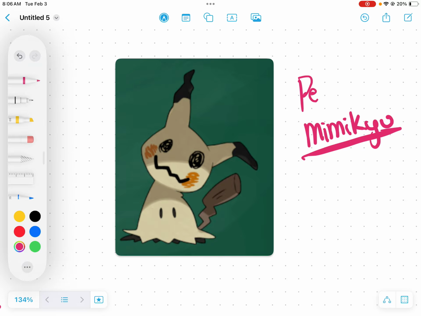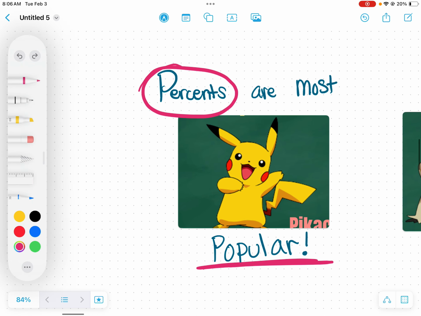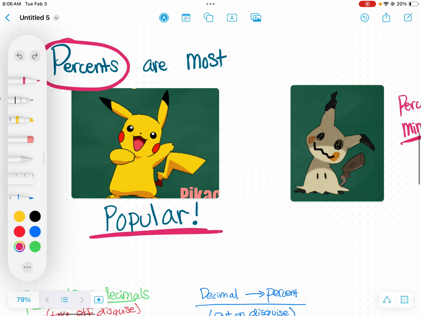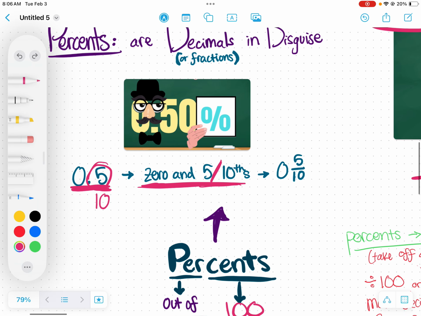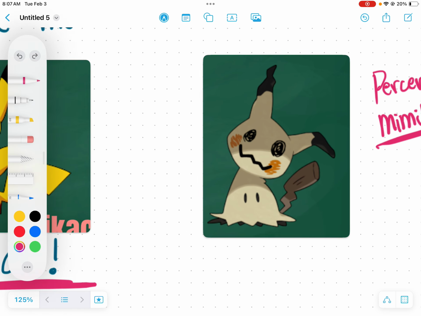Percents are like Mimikyu because that percent sign right there is actually a costume. It's a disguise. So when I say percents are decimals in disguise, that percent sign you see is a costume, just like Mimikyu's. It doesn't want to be scary.